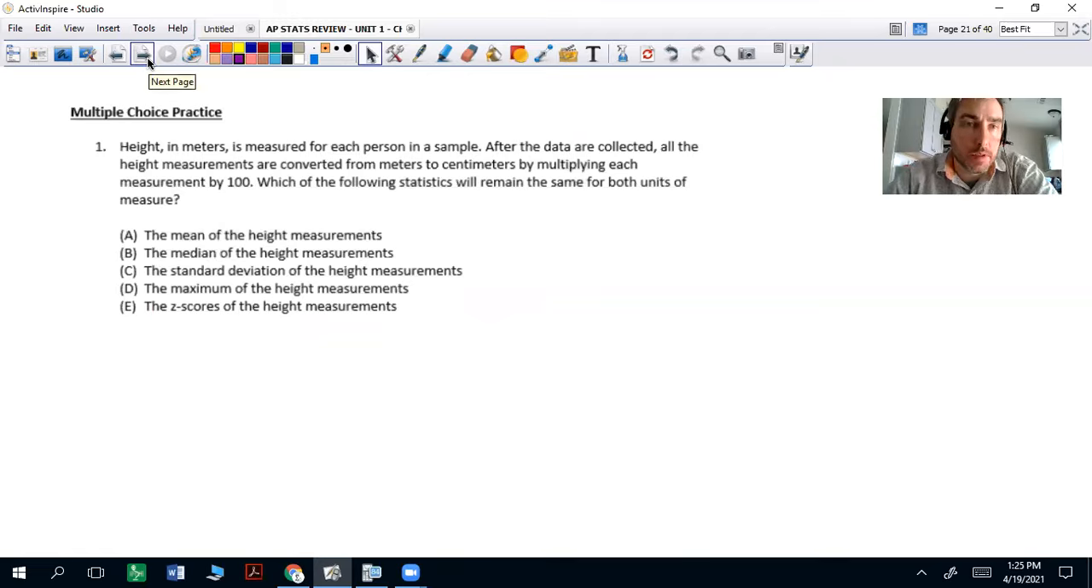Height in meters is measured for each person in a sample. After the data are collected, all the height measurements are converted from meters to centimeters by multiplying each measurement by 100. Which of the following statistics will remain the same for both units of measure?